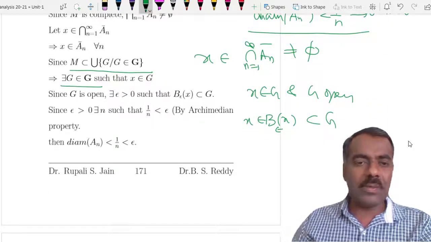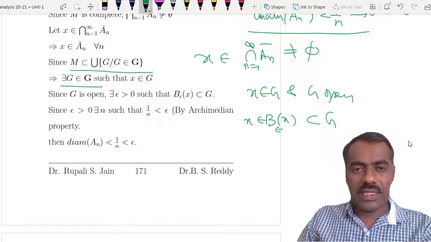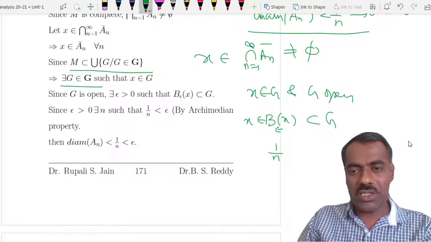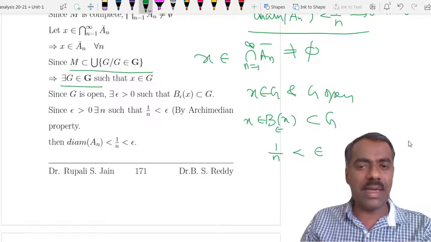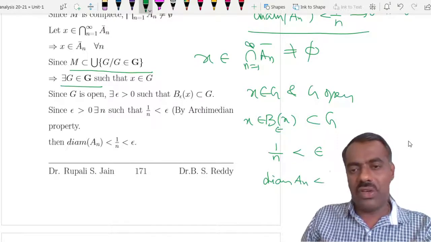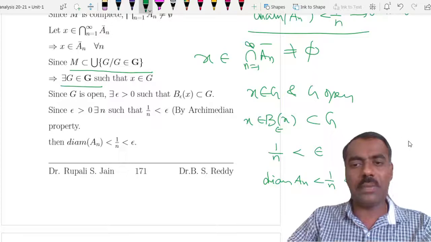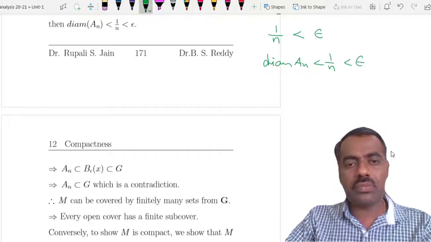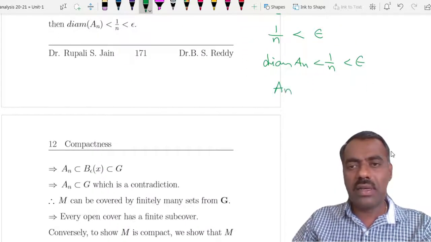Now, because epsilon is greater than 0, by the Archimedean property there exists some natural number n such that 1 by n is less than epsilon. That means the diameter of An, which we know is less than 1 by n, is less than epsilon.